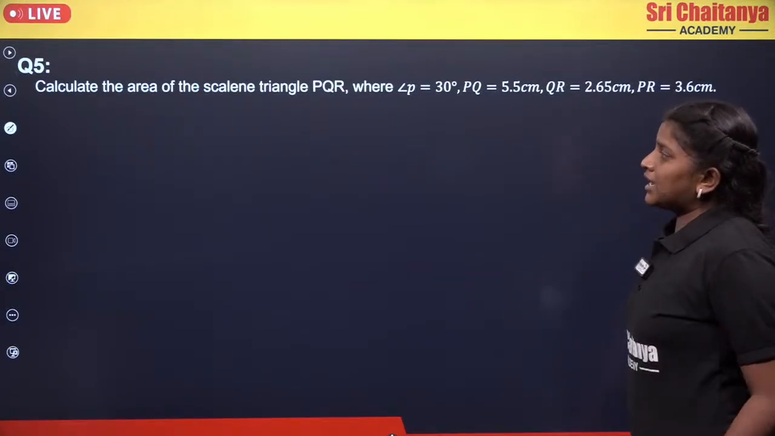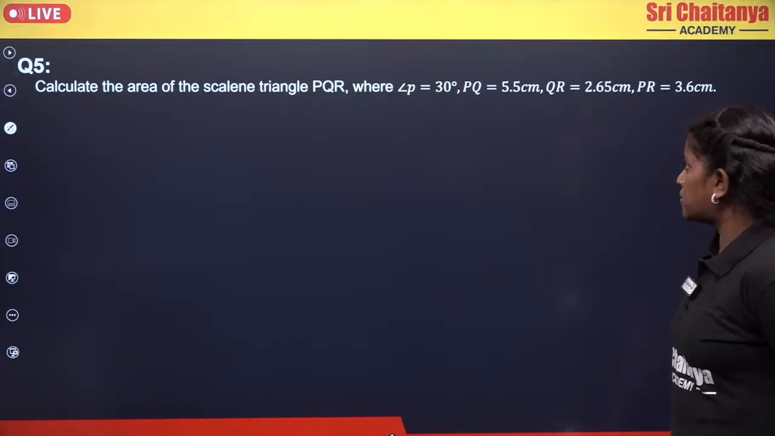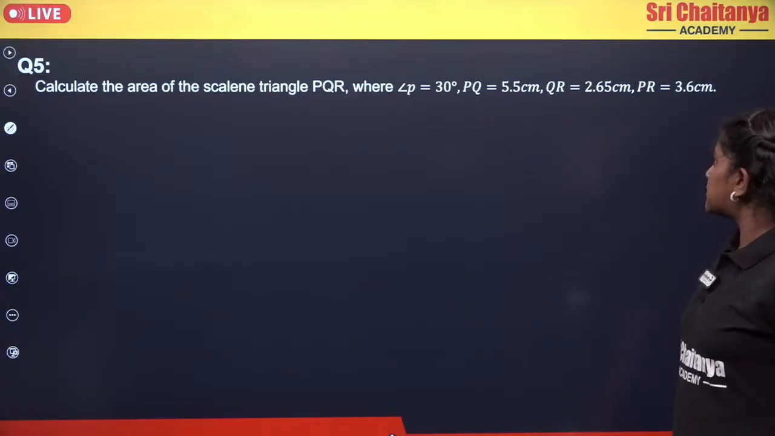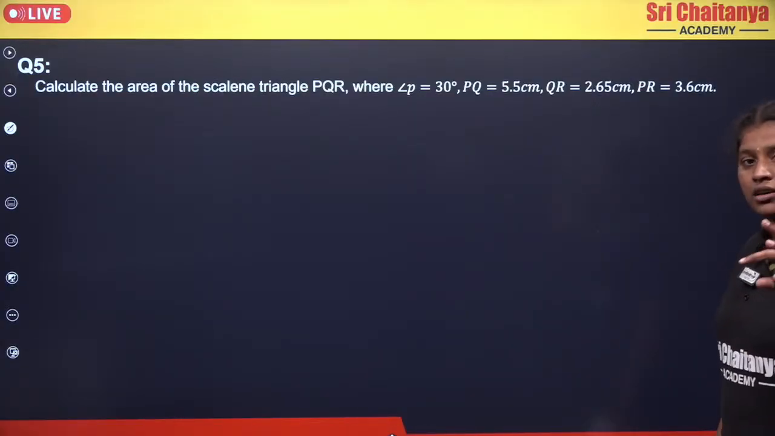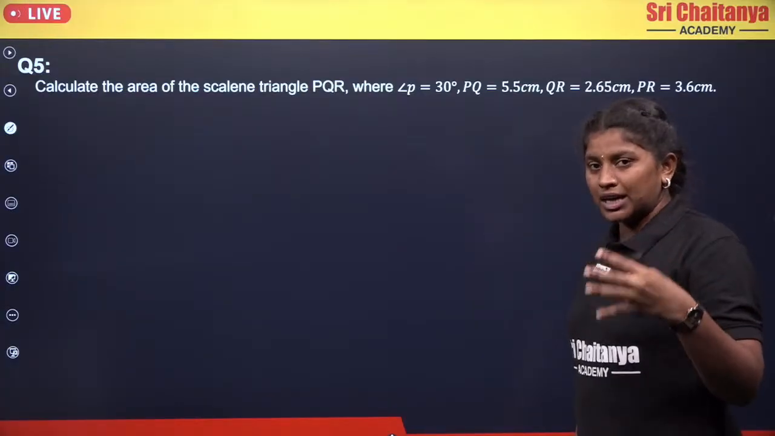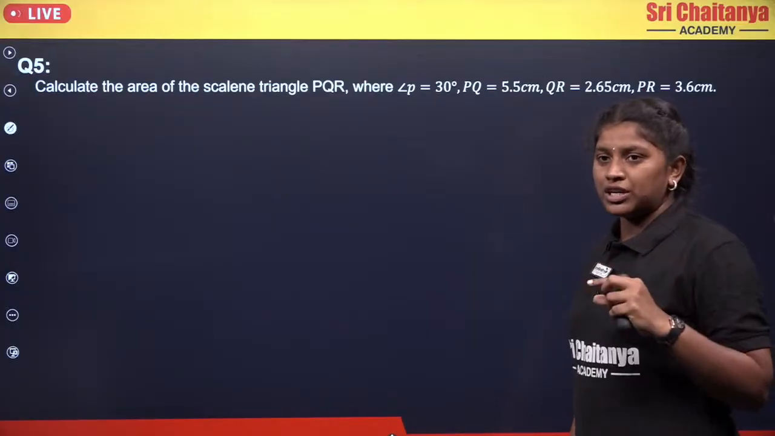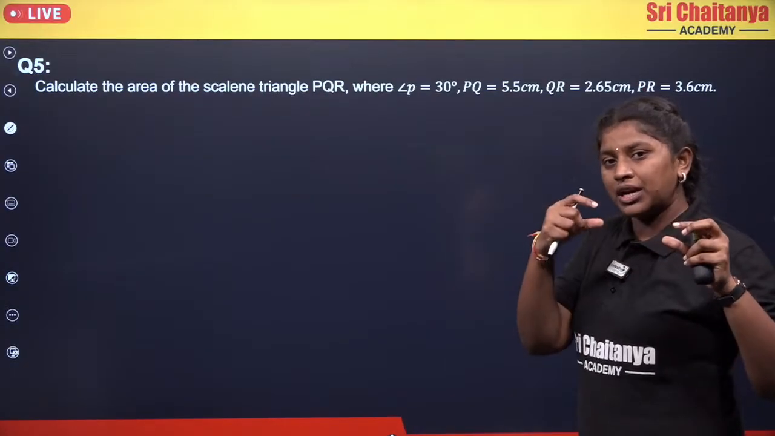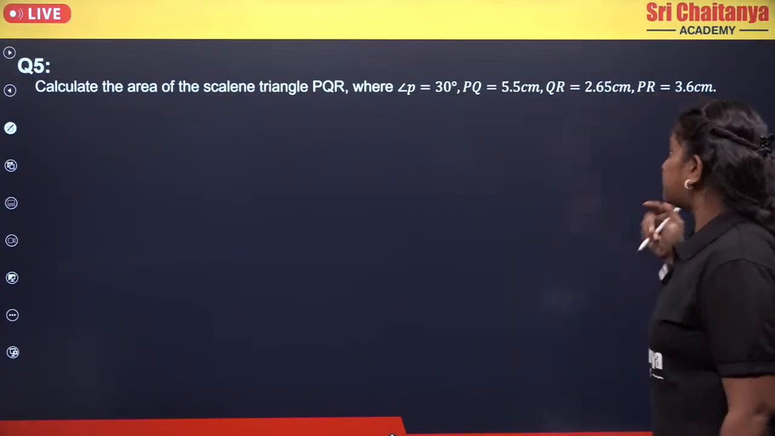Calculate the area of the scalene triangle PQR where angle P equals to 30 degrees and PQ equals to 5.5 centimeters and QR equals to 2.65 and PR equals to 3.6 centimeters. First of all, we will be using the trigonometric ratios in order to find the area of the triangle, but we should be very clear what is the formula we need to take. For that reason, first of all, we are going to represent whatever the given data we are having on the triangle first.